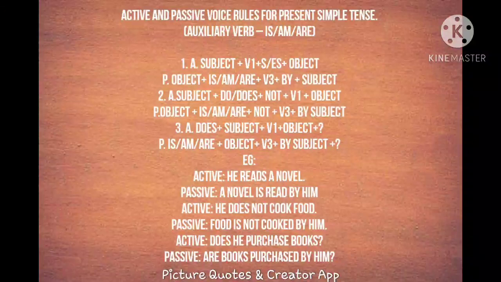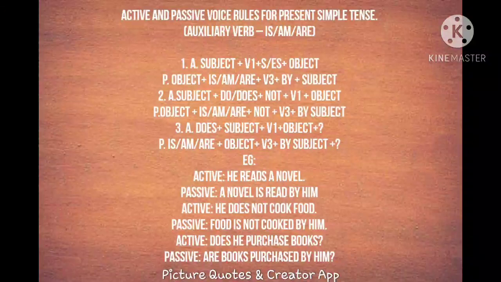Look at here how it's changed. A novel is read by him. When we changed this active form into passive, the object got importance. Look at the second type of sentence, subject plus do or does.